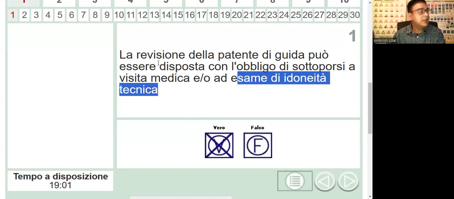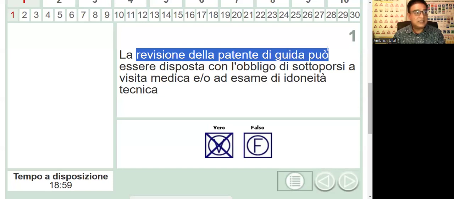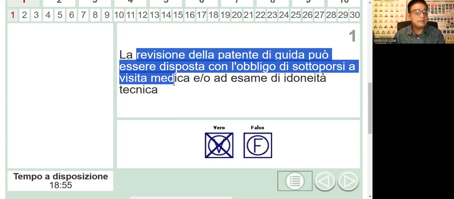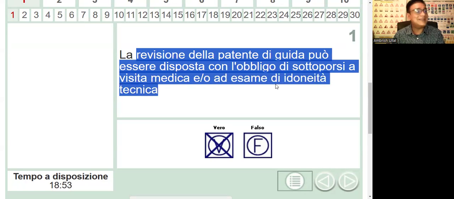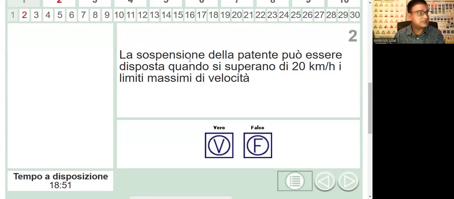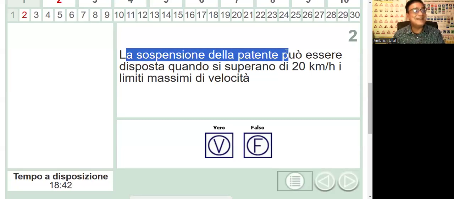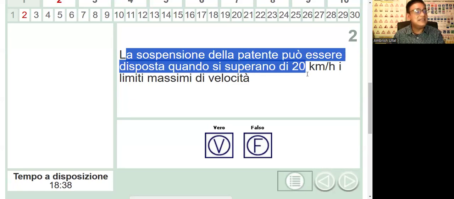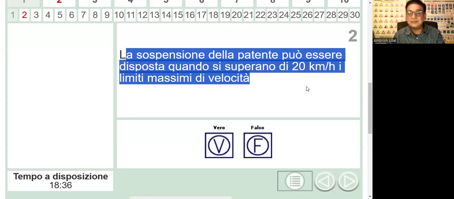Okay, one more time. La revisione della patente di guida può essere disposta con obbligo di sottoporsi a visita medica e o esame di idoneità tecnica. This is vero. Next. This is the question that Edith sent me on WhatsApp. Sospensione della patente può essere disposta quando si superano di 20 km i limiti massimi di velocità.